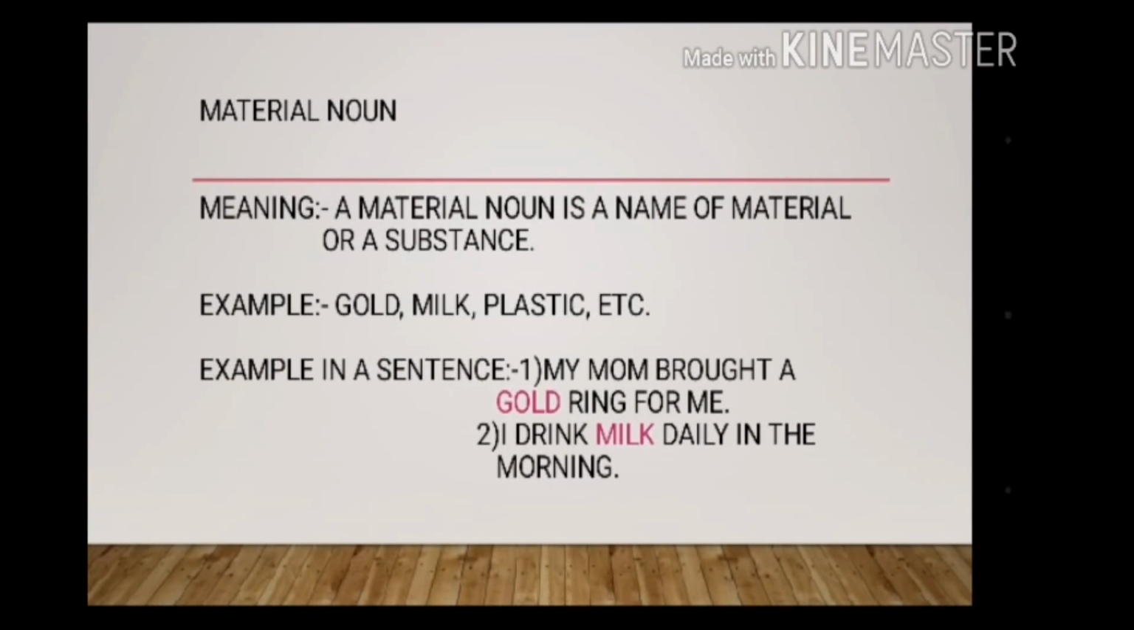Next is material noun. It is very easy to identify a material noun. Any name of a material or a substance is a material noun. Example: gold, milk, plastic, etc. First, my mom brought a gold ring for me. Here, gold is a metal or a substance, that's why it is a material noun. Second, I drink milk daily in the morning. Here, milk is a substance that is liquid, that's why it is a material noun. So, I hope you're clear with this.